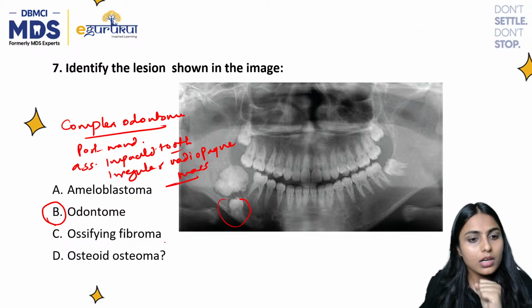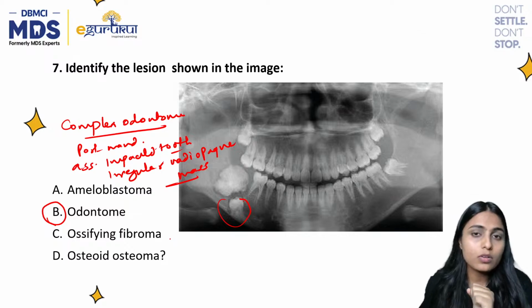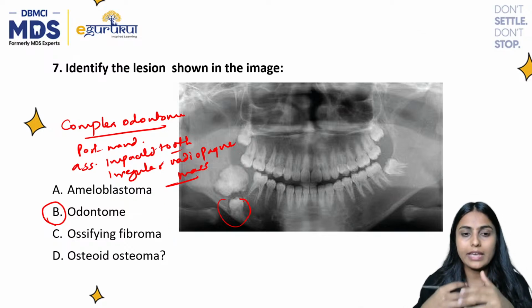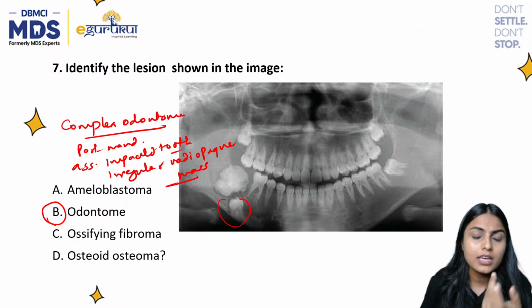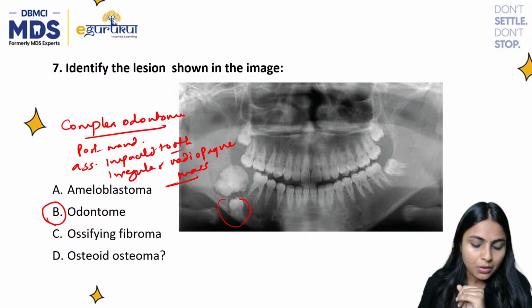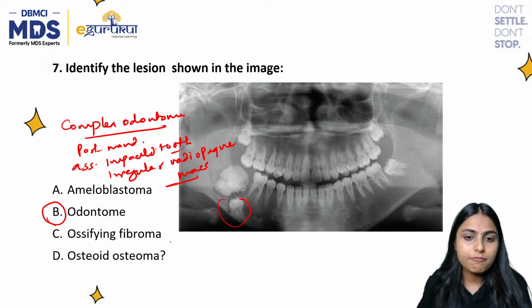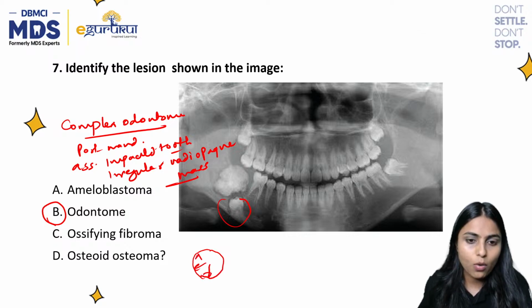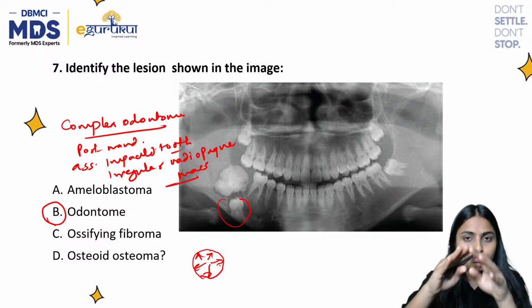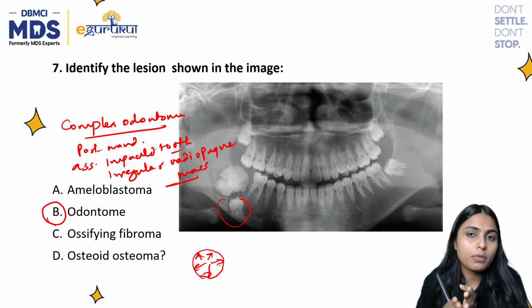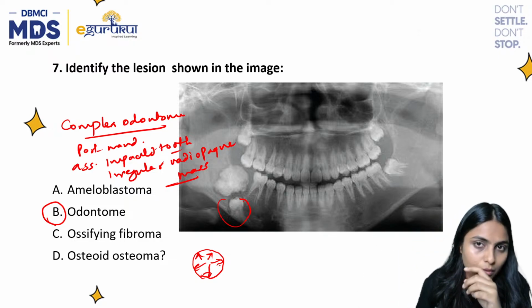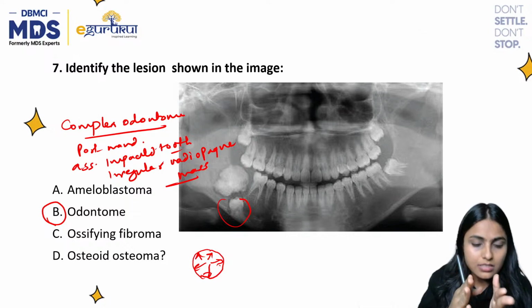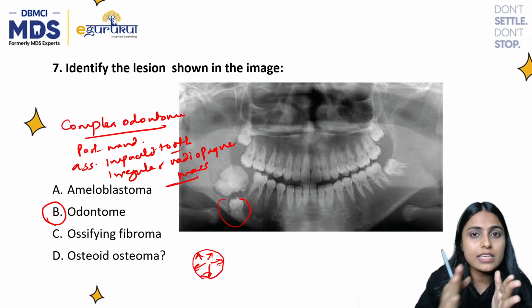There were other options also, like ossifying fibroma. If you get confused between ossifying fibroma and odontome, ossifying fibroma is basically a fibro-osseous lesion, and usually it is well defined because the growth is equal in all directions. At the periphery of ossifying fibroma, you would have seen a thin radiolucent line, because ossifying fibroma shows three stages.